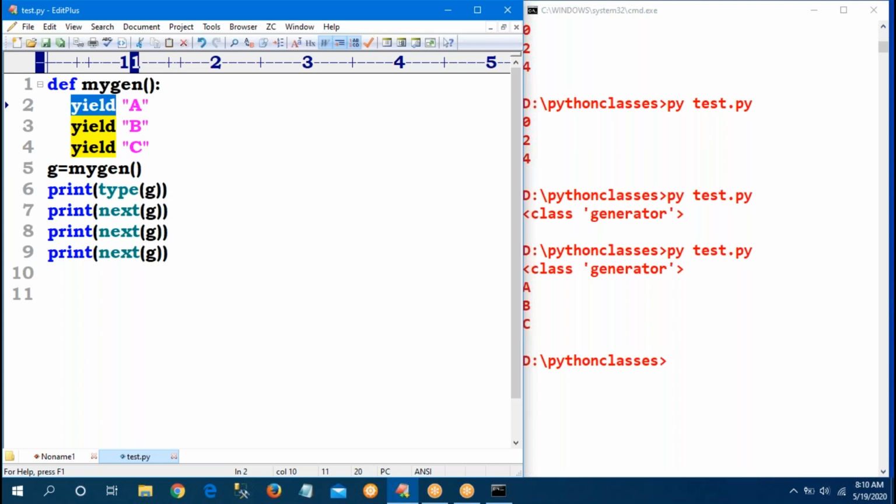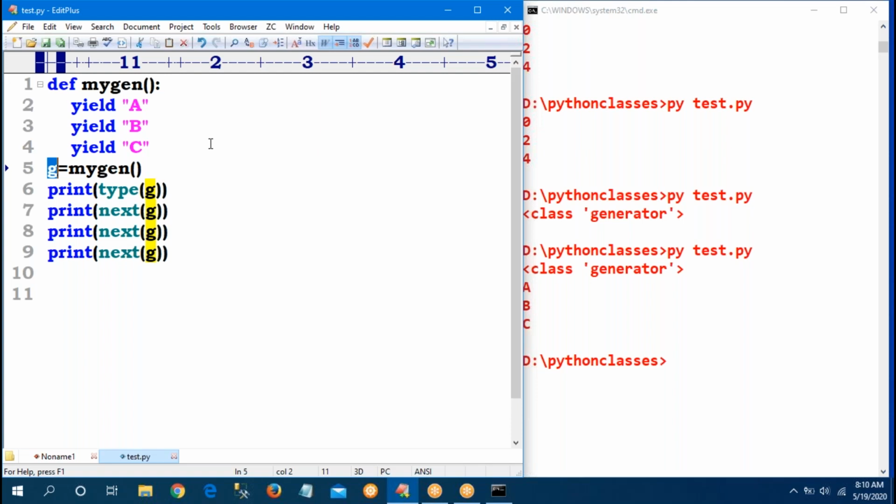No. Yield is the keyword to generate the values. This is the function definition, the MyGen definition. Next time calling the function, values will be stored into G. But we can also mention things like in the previous one, when we used the parenthesis, x into 2 for x in. No, that is a different concept, Sonal. That is the tuple comprehension. That is the comprehension concept. That is entirely different.